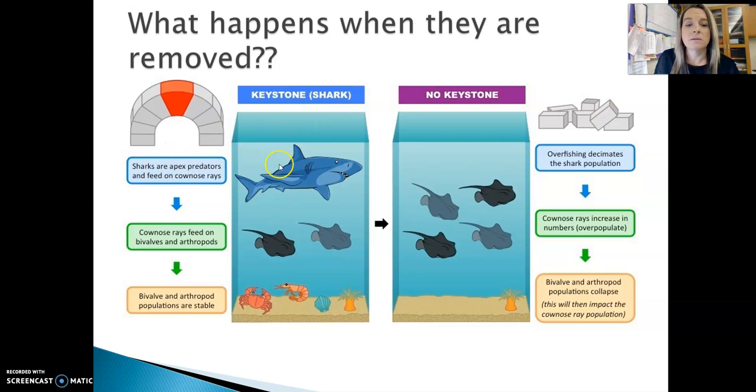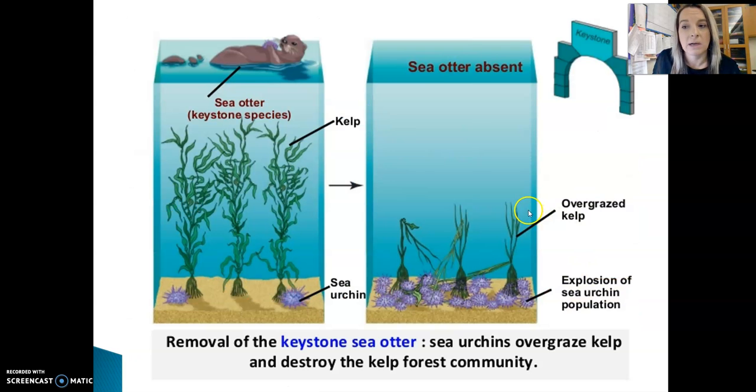They're apex predators. They feed on rays. If they are not there, the rays overpopulate, and when the rays overpopulate, they eat all of the bivalves and arthropods, and then you're left with very unstable populations of your producers and your primary consumers, and then when you don't have these, everything else runs out of food, and then everyone dies. Okay, so again, remove the keystone species here, everything dies.